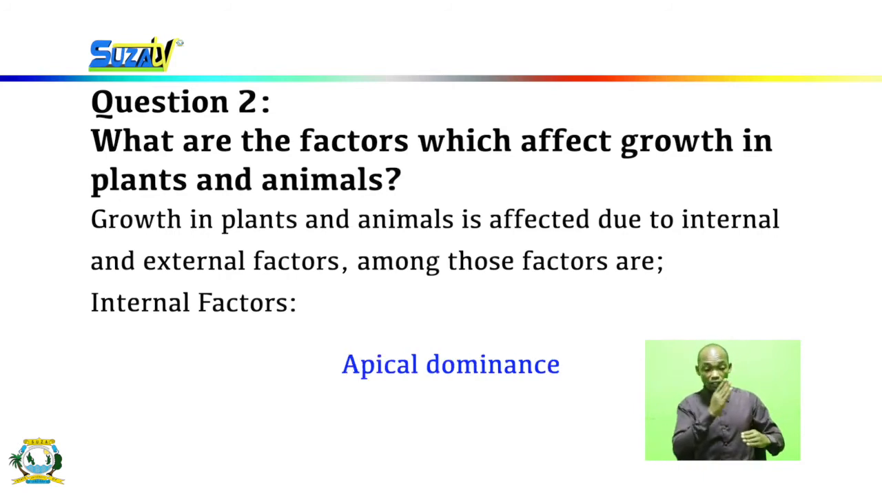And finally, we have apical dominance. This refers to plants whereby the apex or the leaves are dominant. There are some positions in which the apical dominance causes the growth to be higher, and there are some positions of the apex which can show the plant to be short.